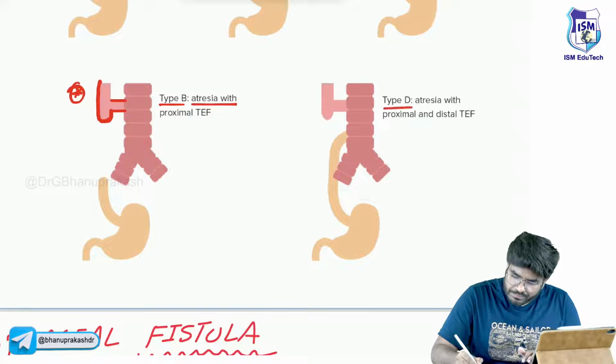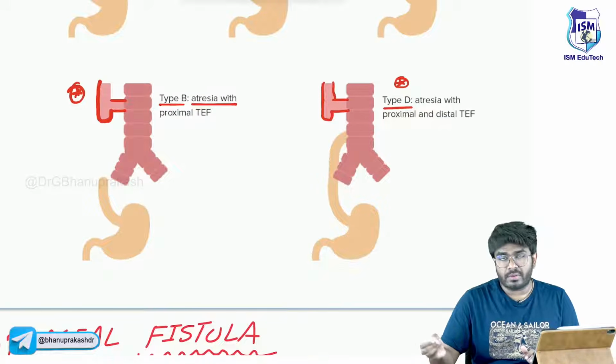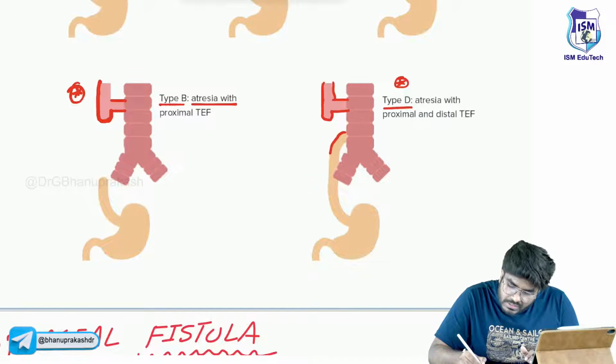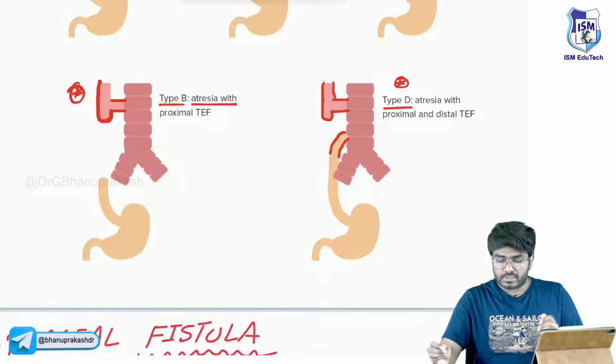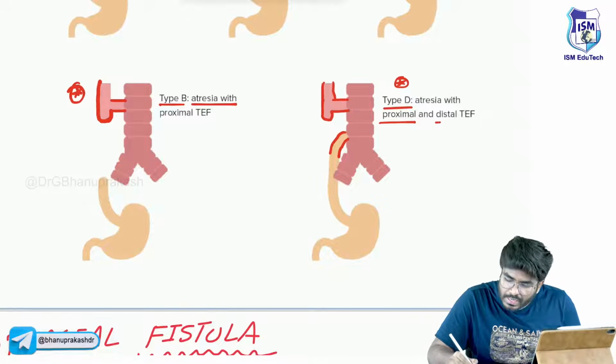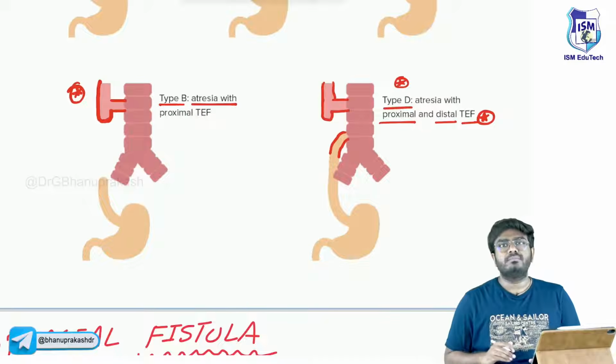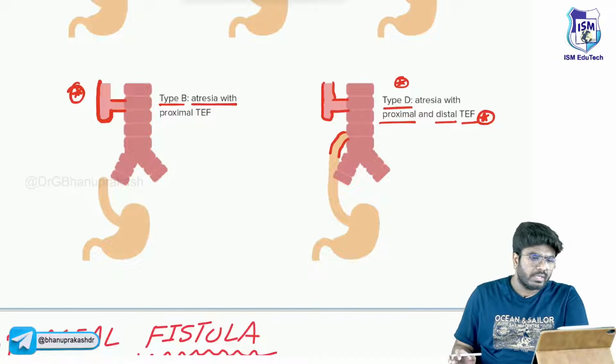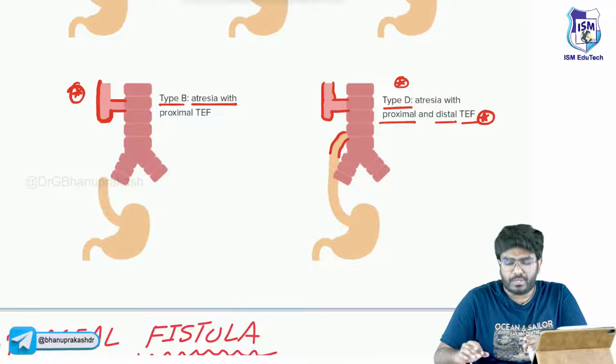Then type D: esophageal atresia is seen with both proximal and distal tracheoesophageal fistula. So these are some important points which I want you to know.